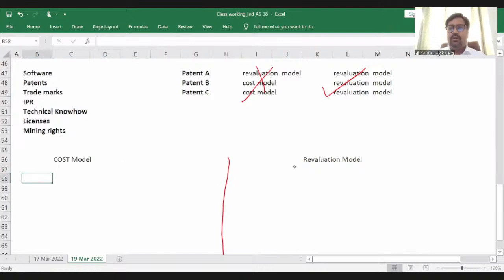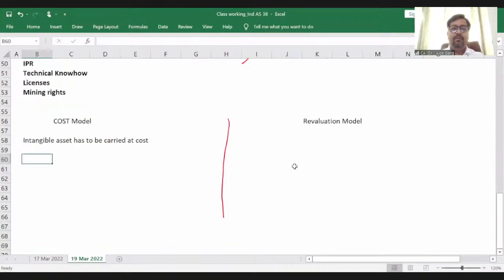Coming to the cost model, in this model, intangible asset has to be carried at cost. And how will the carrying amount be calculated? Carrying amount is equal to cost minus accumulated amortization. In PPE we read depreciation; here we call it amortization.